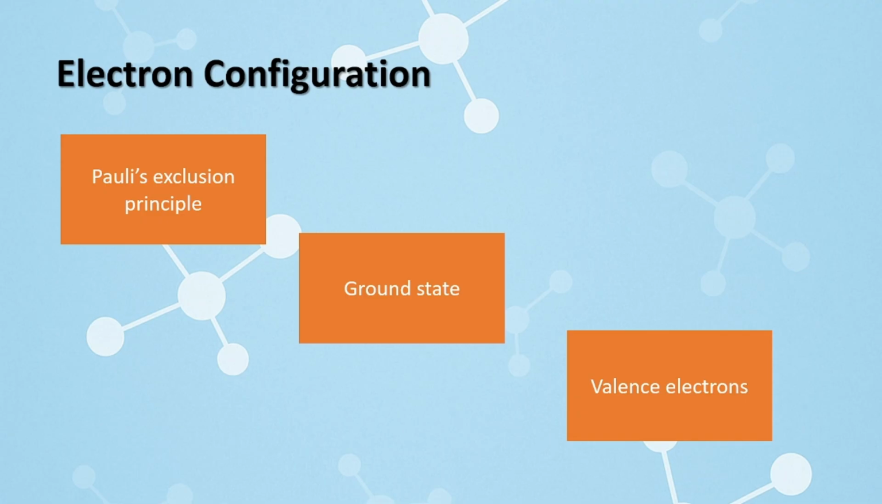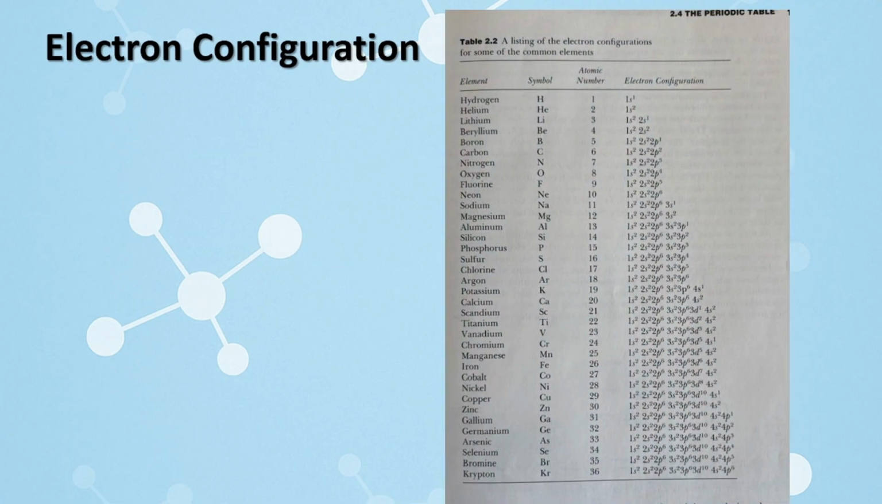Here in this table we can see the electronic configuration for some of the common elements. If you look at this table carefully, hydrogen has atomic number 1. So its electronic configuration is 1s1. 1 is the principal quantum number, s is the subshell, and 1 which is on the superscript represents the number of electrons present in the hydrogen atom. And same if you see for helium, the number of electrons in S subshell is 2. For lithium, the number of electrons is 3, and so on.